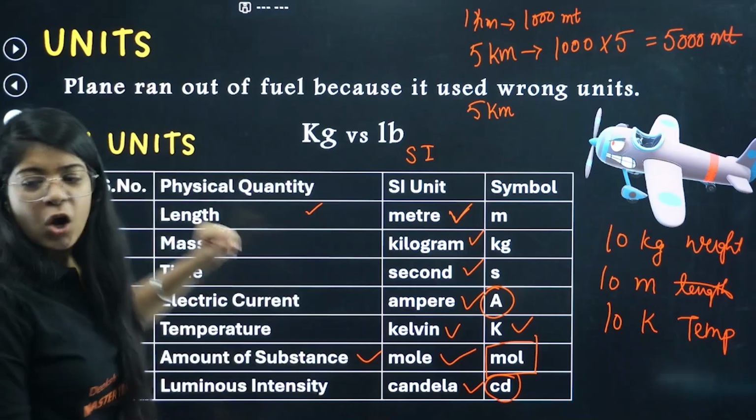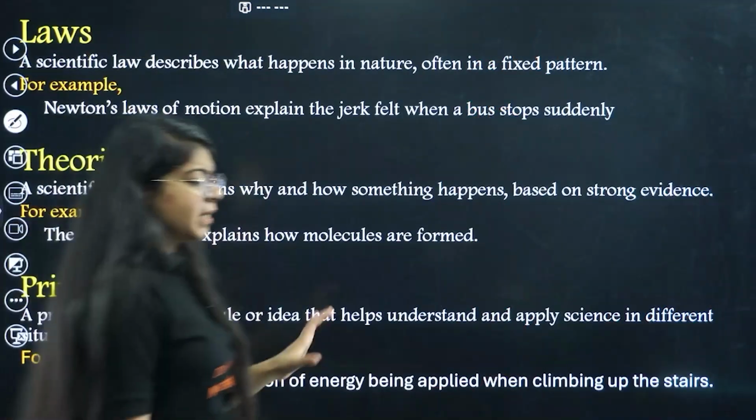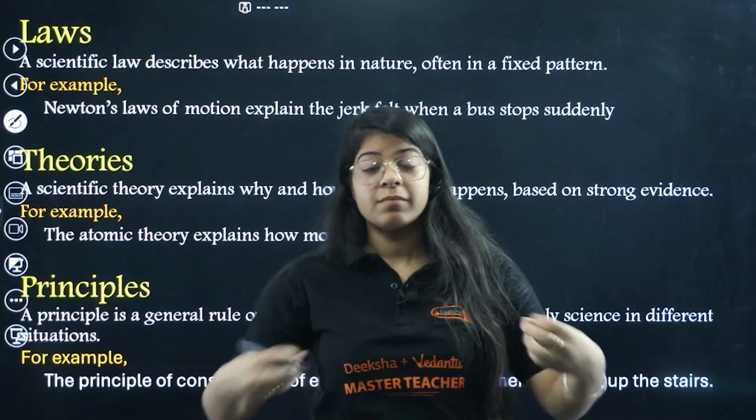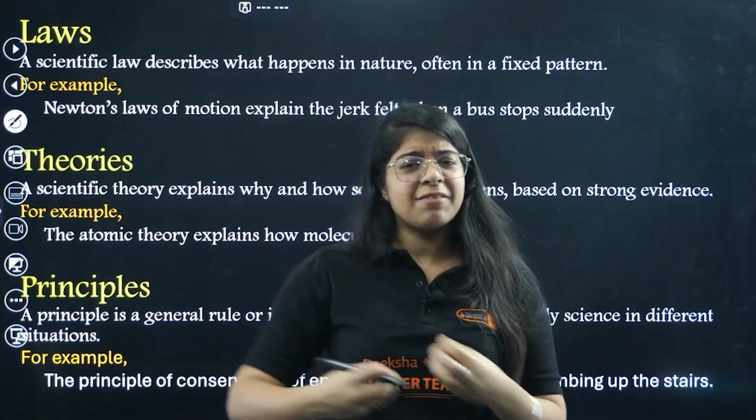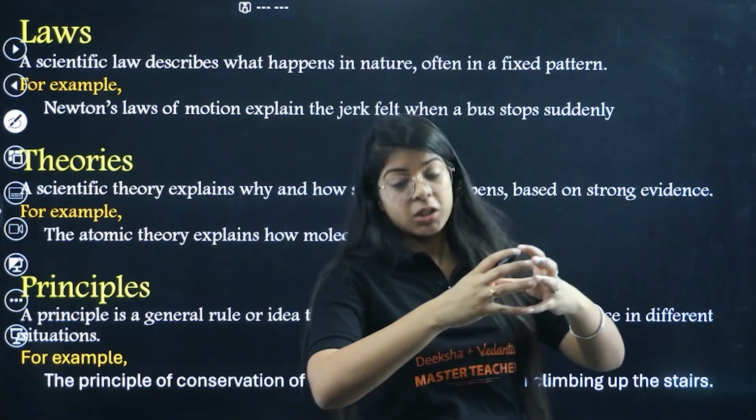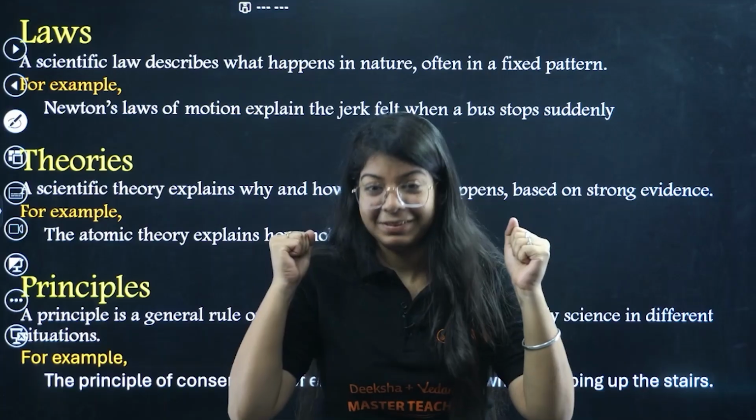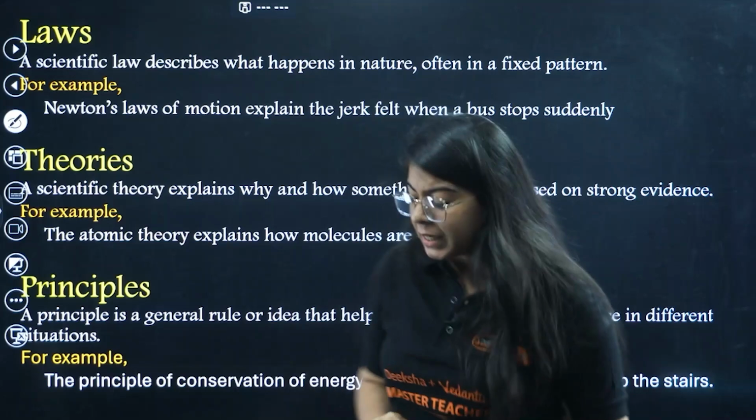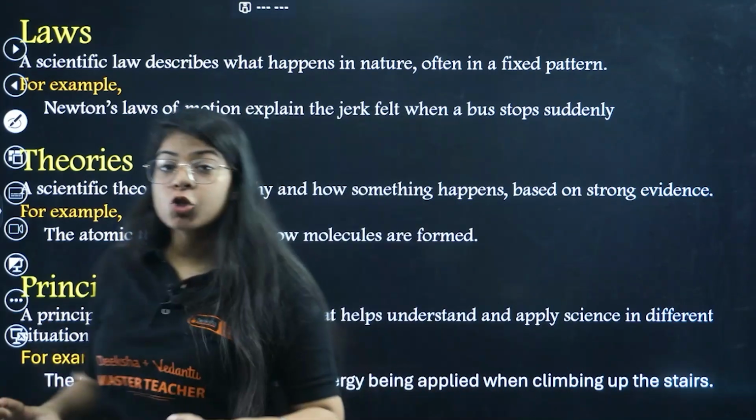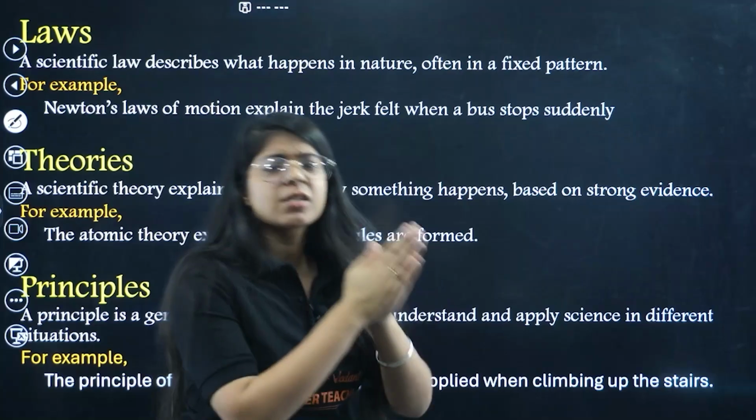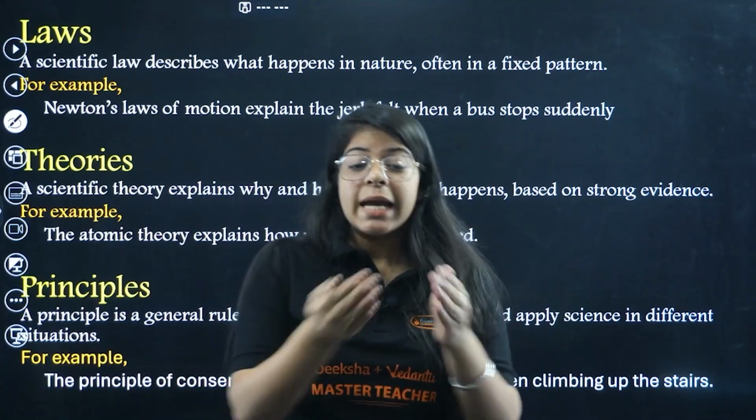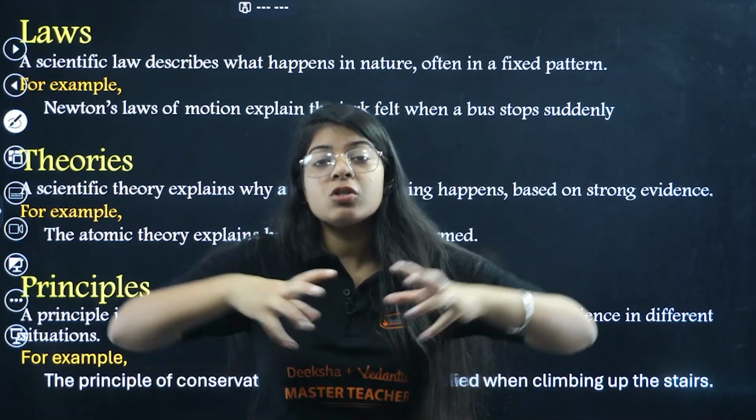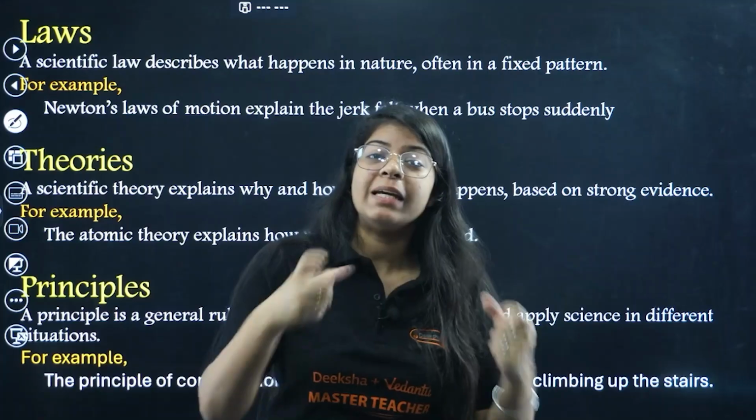Now moving on to the next, we have some basic definitions. In science we study laws. Now ma'am, what is a law? A law is a scientific statement that describes what happens in nature, often in a fixed pattern. Newton's laws of motion, for example, mean that in every case, whatever the conditions are, Newton has already told us. If all those conditions are true, Newton's laws will be applicable. They won't be false.